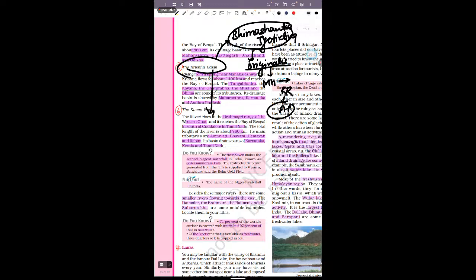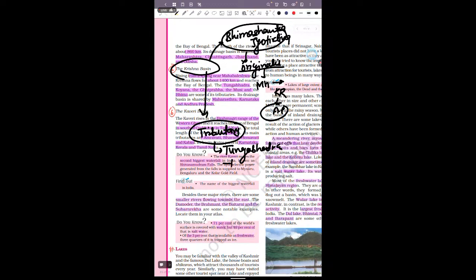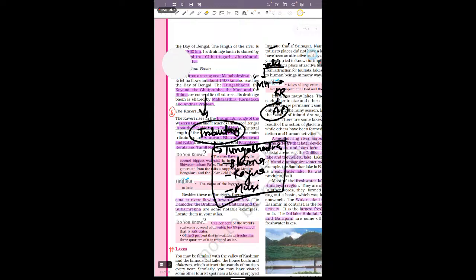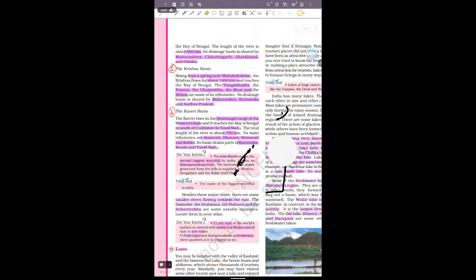And if we talk about the tributaries of this river, that is the Tungabhadra, Bhima, Koyna, Musi river. These are some of the important tributaries. So the Krishna river we have also seen. Next is the Kaveri river.